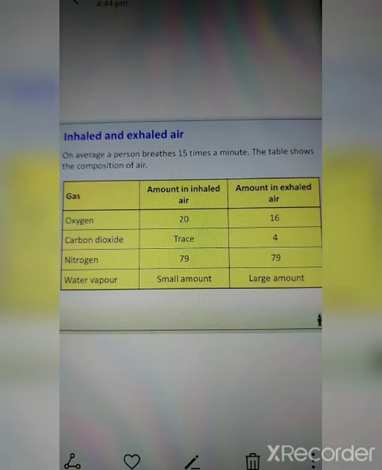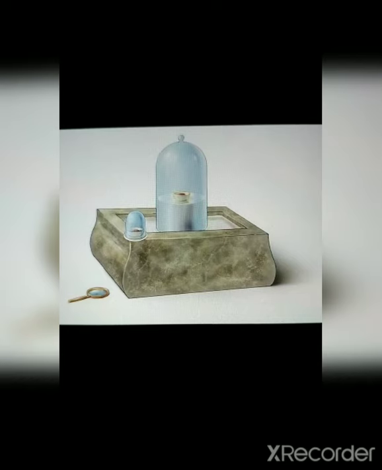Hope you remember in the first unit we studied the experiment of Lavoisier and Priestley. They did a series of experiments related to the exchange of gases, that is air and photosynthesis, with a mouse, a candle, and a mint leaf kept under a bell jar. Hope you remember that experiment. Lavoisier also did an experiment to show how charcoal is turned into carbon dioxide by burning it under a bell jar.